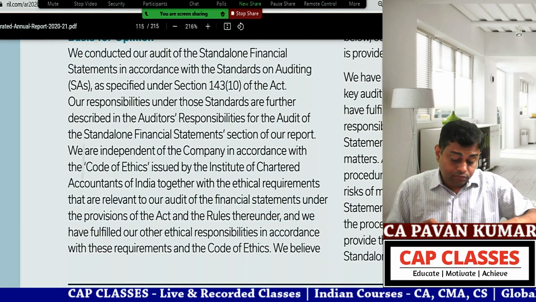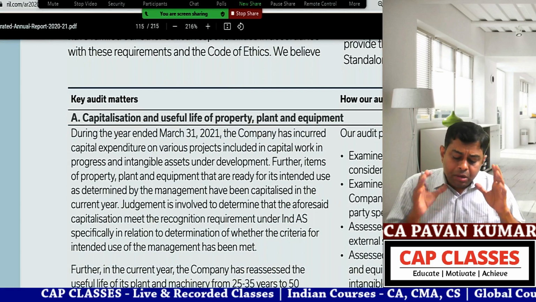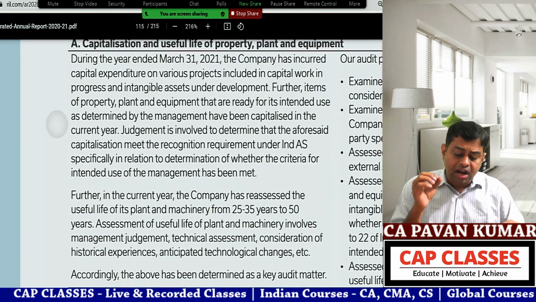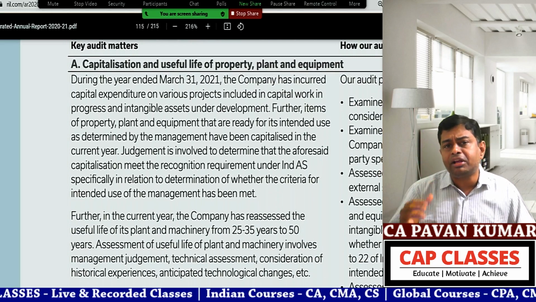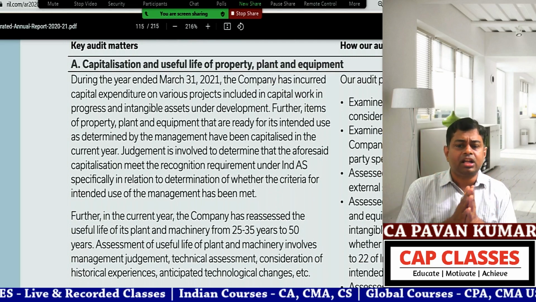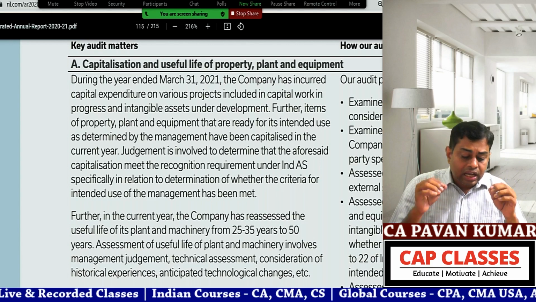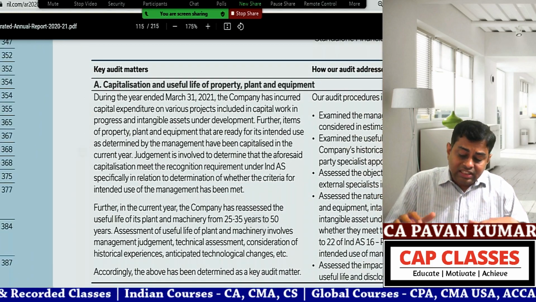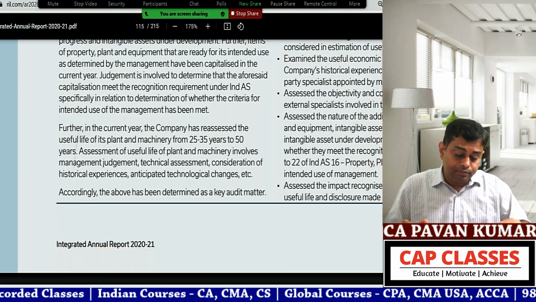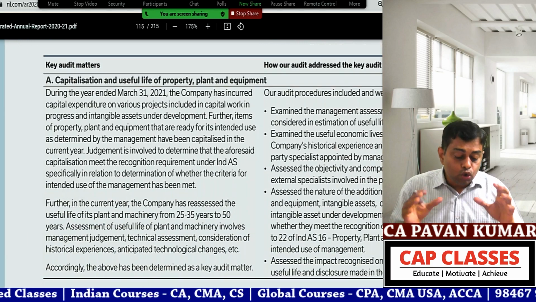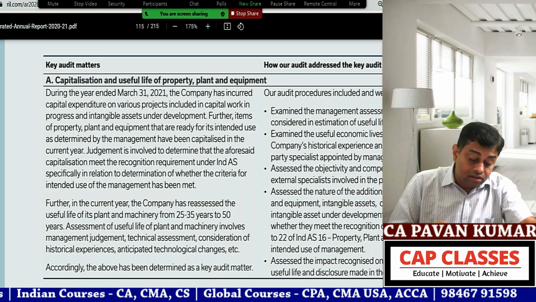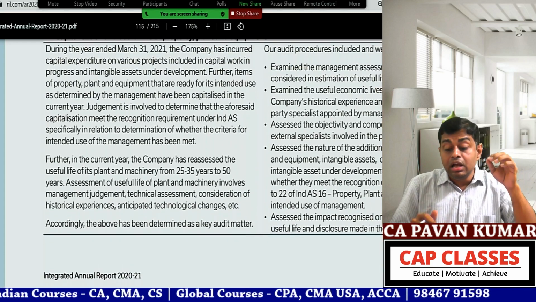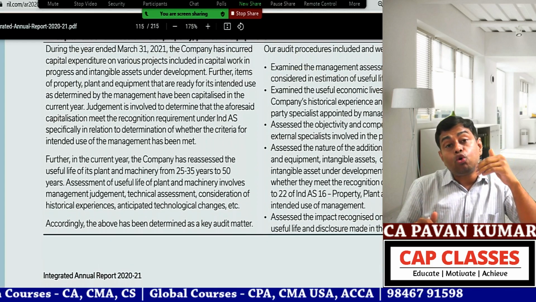Okay, now you will be shocked, I'll tell you, to see what the key audit matter paragraphs are. Two key audit matter paragraphs I'll tell you. Can you believe what the additions made to fixed assets are here? Can you believe it is around 1 lakh crores plus?